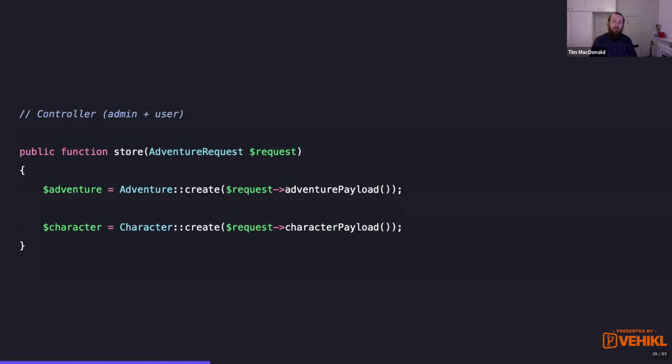We follow that same pattern. We create a character payload on both requests. And that way, when the administrators can do something special with the character, all we've got to do is go into that character payload on the admin request, and we don't have to change anything in the model. So what have we done here?